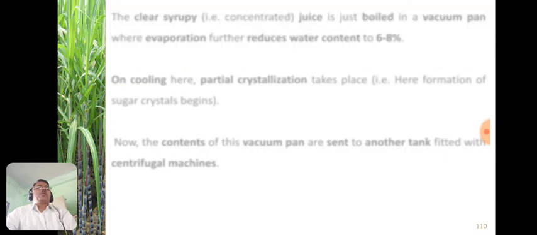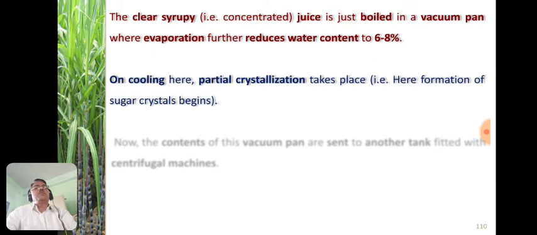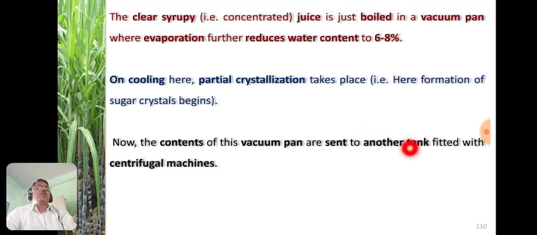Now the obtained clear syrup or concentrated juice is boiled in a vacuum pan where evaporation further reduces the water content to 6 to 8%. On cooling, the partial crystallization takes place, means some crystals of the sugar are obtained. Here the formation of sugar crystals begins. Now the contents of this vacuum pan are sent to another tank fitted with the centrifugal machine.